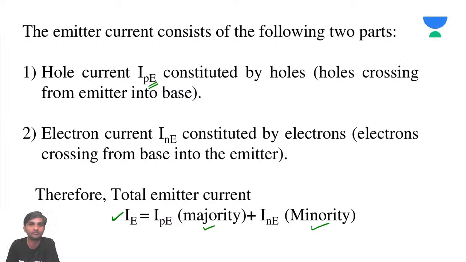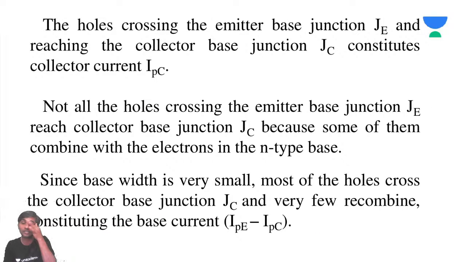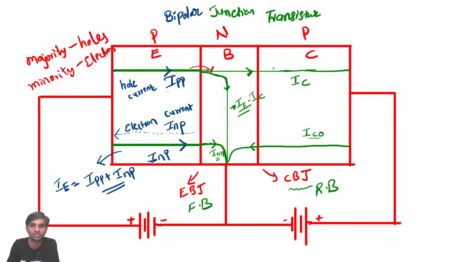The holes crossing the emitter base junction JE and reaching the collector base junction JC constitute a current IPC. He is talking about this current, so he is representing it with IPC. I call this IPE, and this is going to be INE. So whatever INE and IPE, I am talking about IPC.